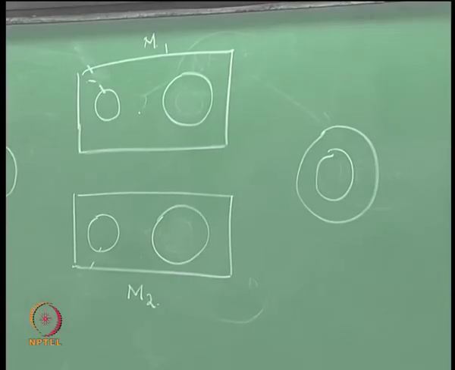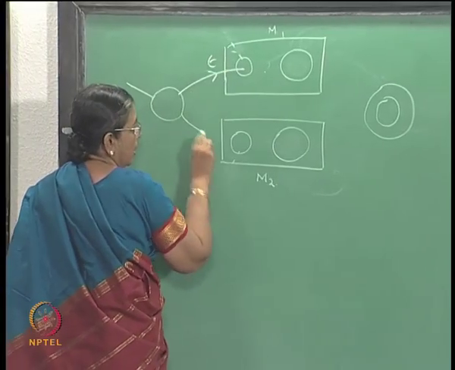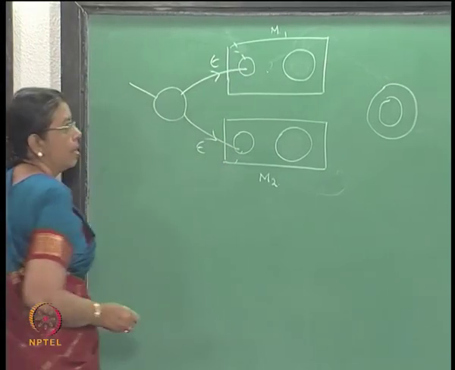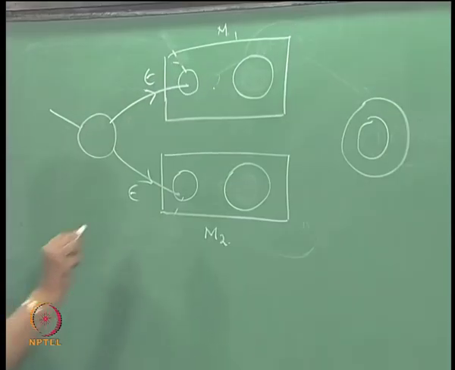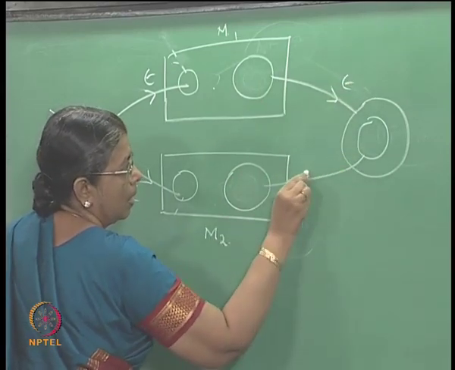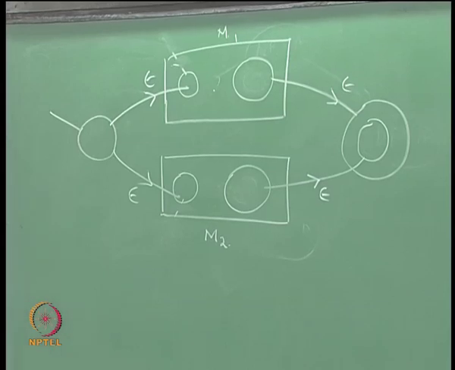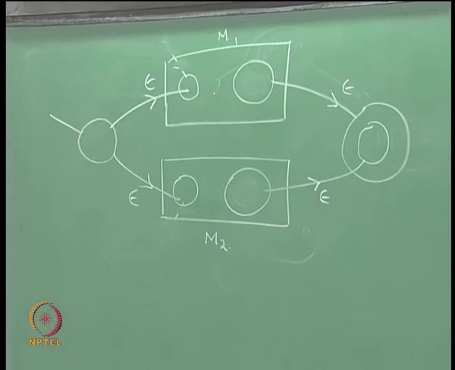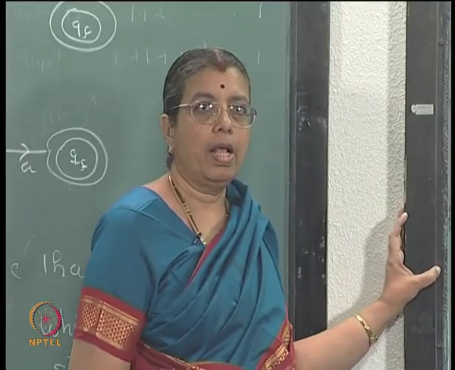Right. Then add epsilon arcs here, add epsilon transitions here. Okay.